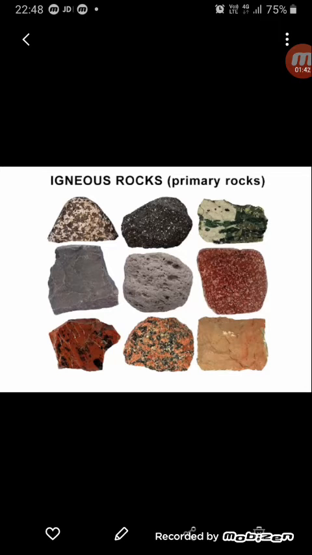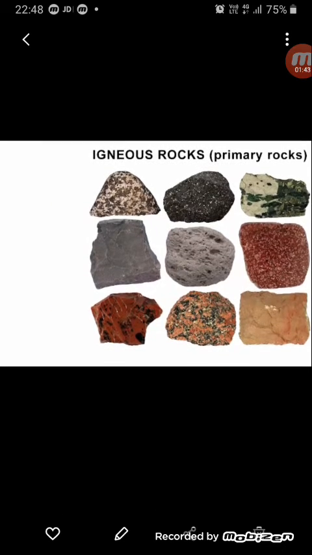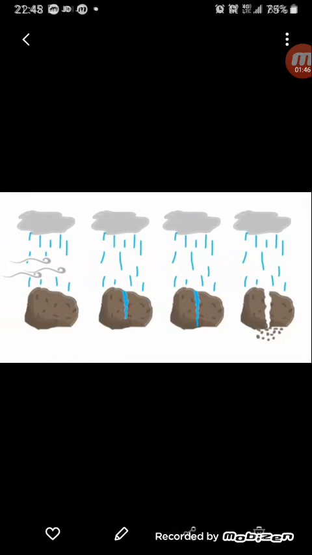Now with time, these igneous rocks break up into pieces. I'll show you in this picture that once the igneous rocks are formed, they are exposed to the winds, the rainfall, and the temperature of the land. All these act as external agents which make the rock break into fine sediments or smaller pieces.